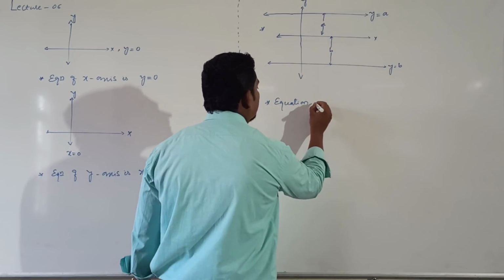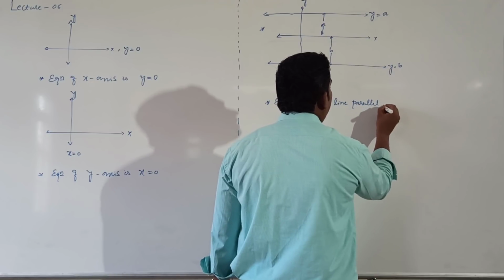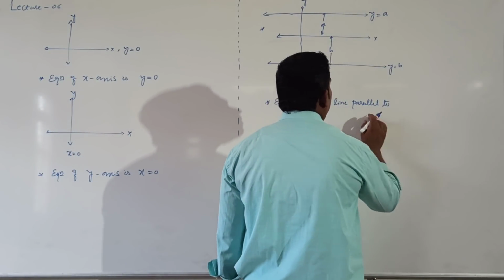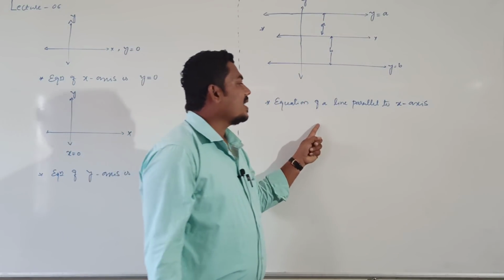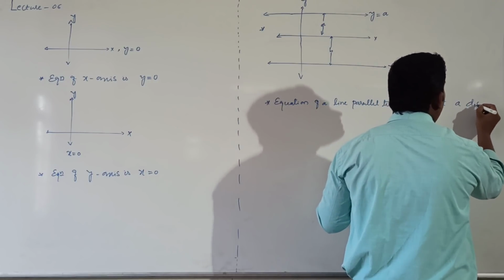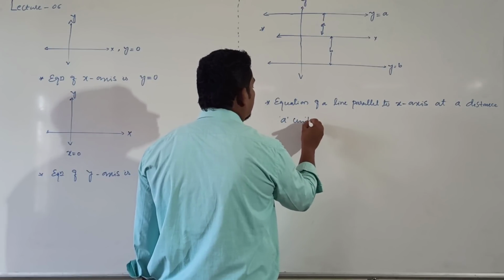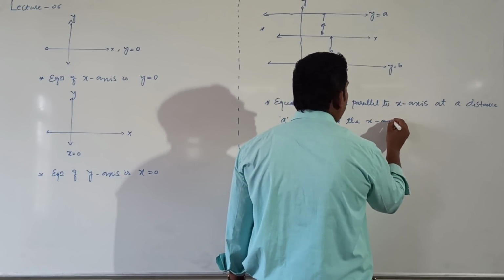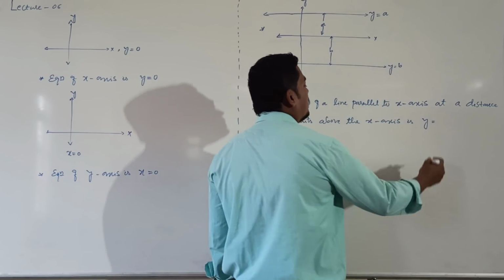Equation of a line parallel to x-axis at a distance a units above the x-axis is y equal to a, right?